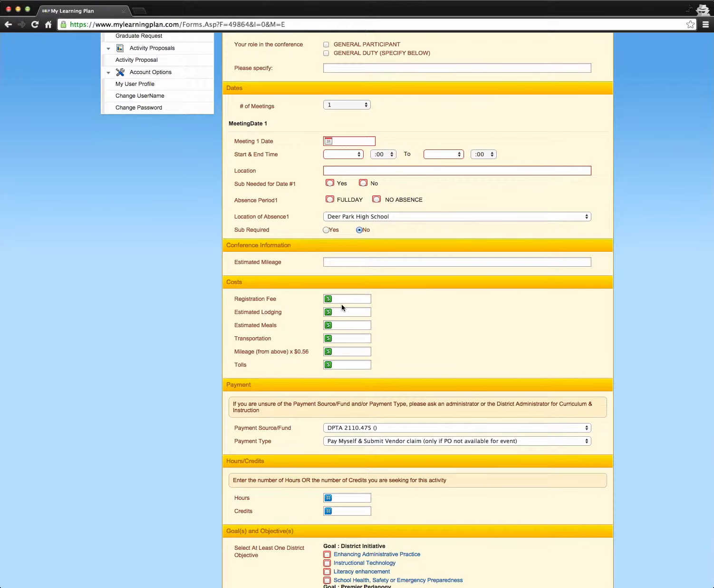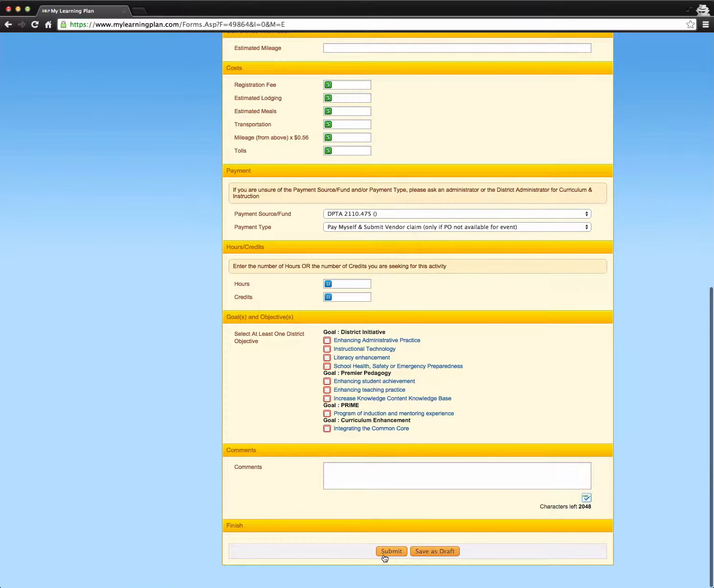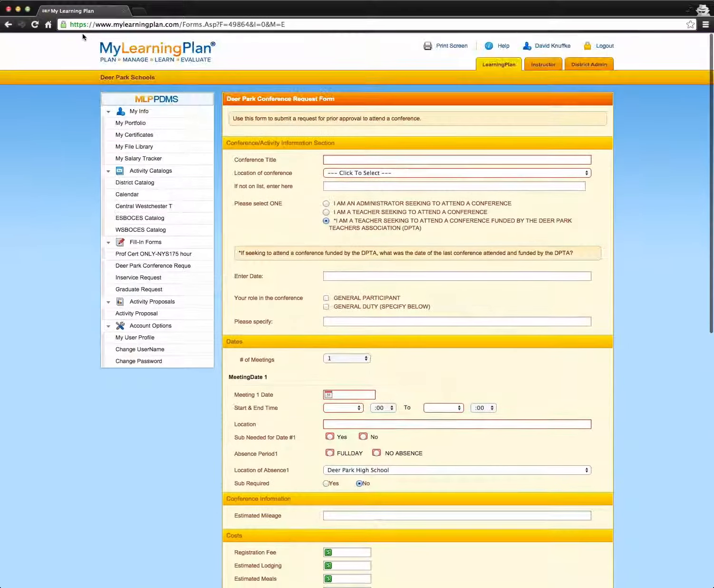So I will generally allow $300 of expenses, the registration fee in total up to $300, and any additional money left over from things that are relatively easy to get reimbursed for. Then you're going to click submit, and then you're going to go through the rest of the process.